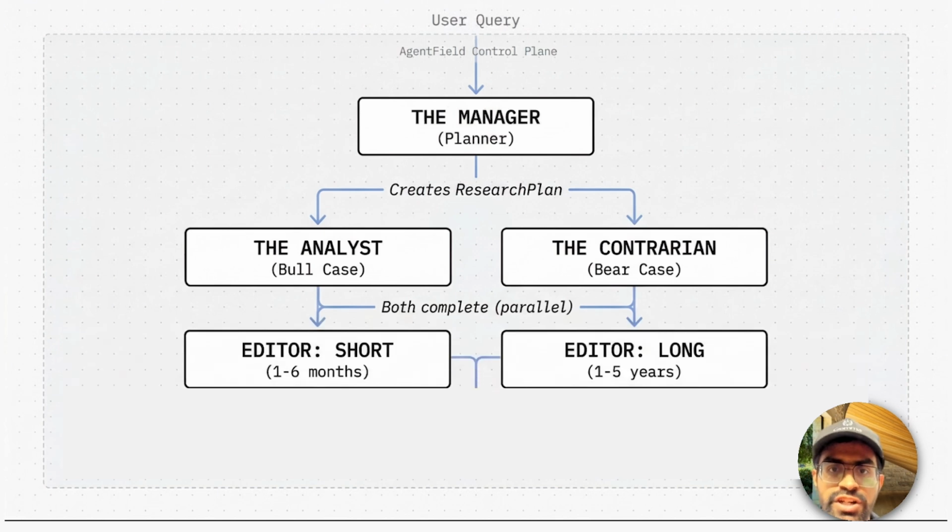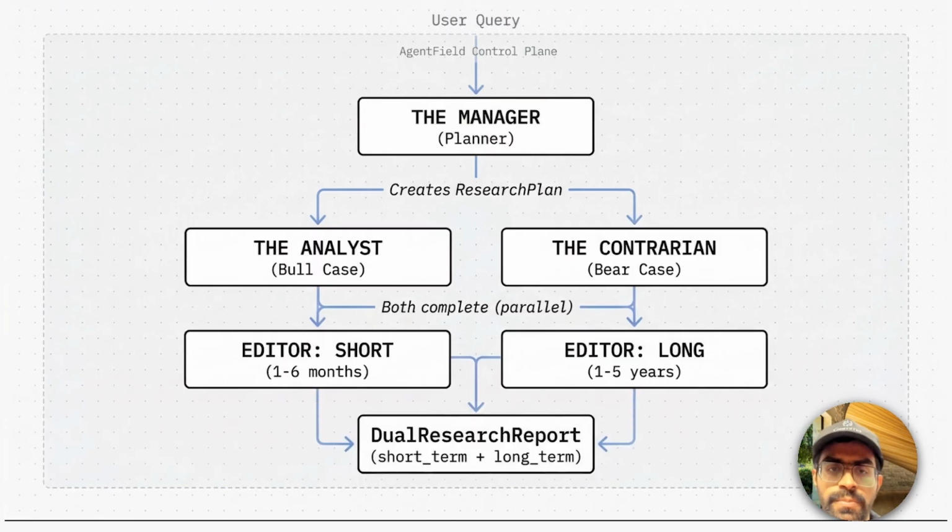The first one is editor short, which will produce a short-term outlook roughly for about 1 to 6 months. The other one will be editor long, which produces a long-term outlook for about 1 to 5 year horizon. Then these two outputs are finally combined into a dual research report. So the final pipeline looks something like this. The manager sends it to the analyst and Contrarian, then it's sent to the editor short and editor long, and then we get the final report.